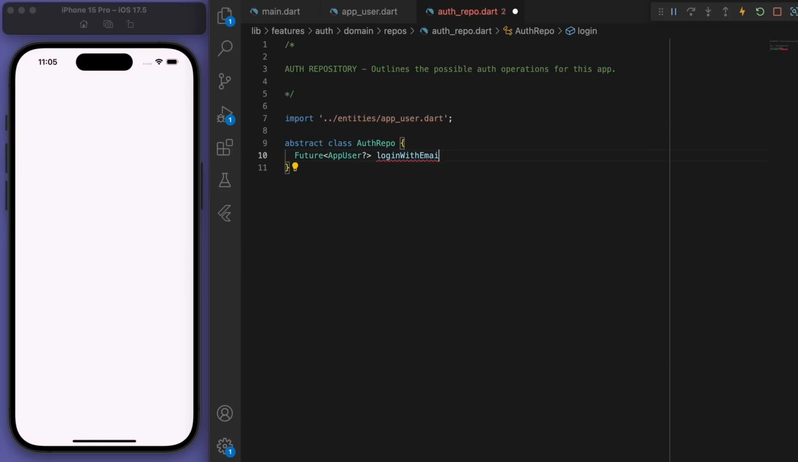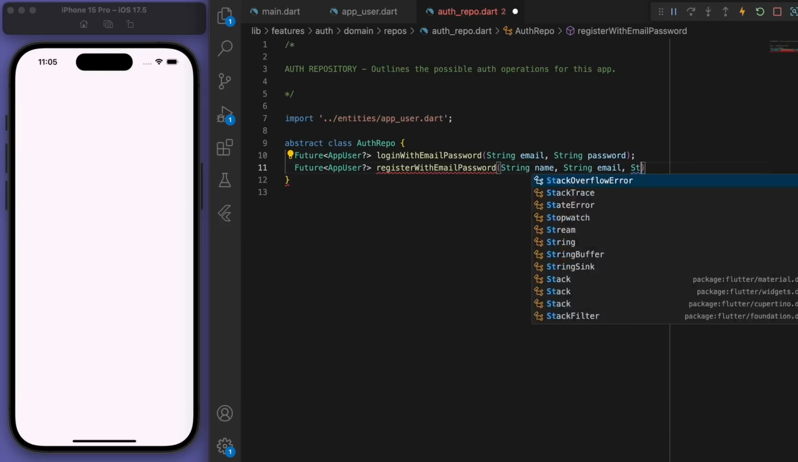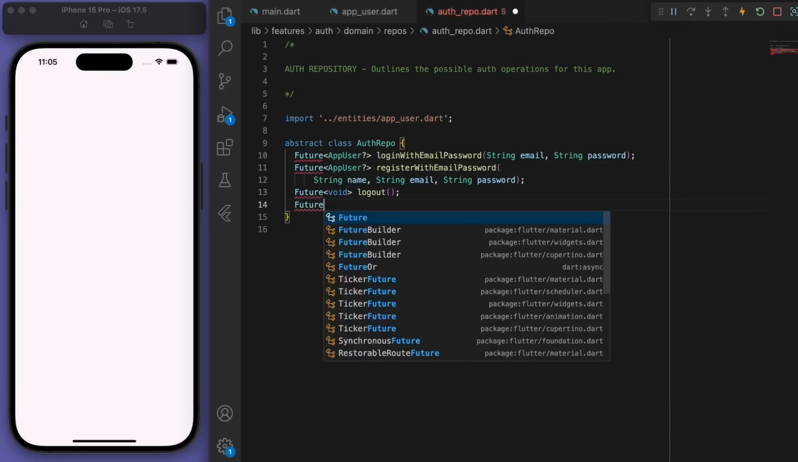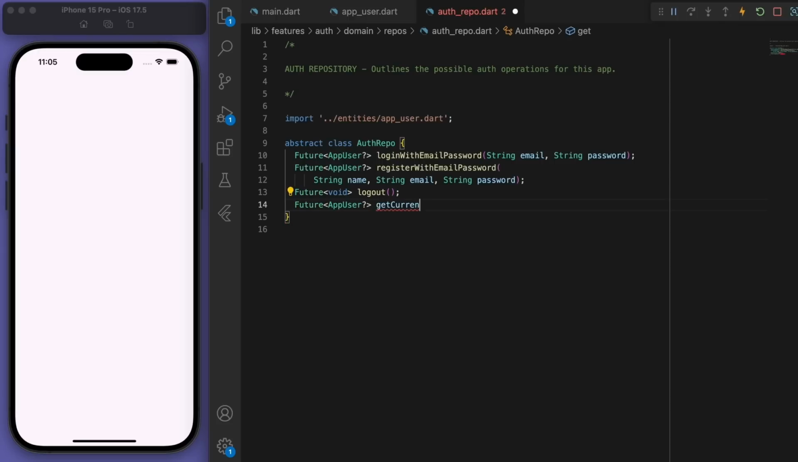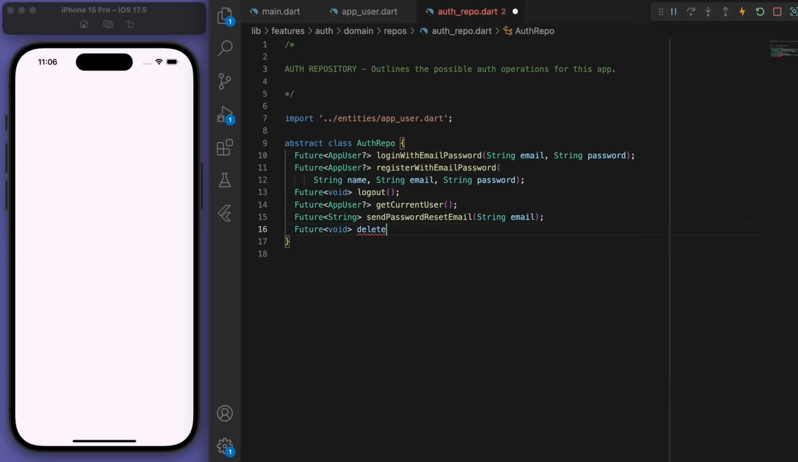The login with email and password, register with email password, have a method to log out, have a method to get the current user, and some other additional things like sending the password reset email. And we also need to have a method to delete the account, which Apple requires in the App Store.